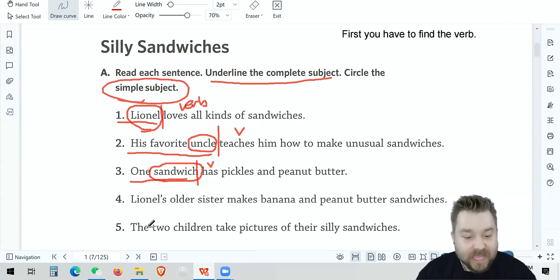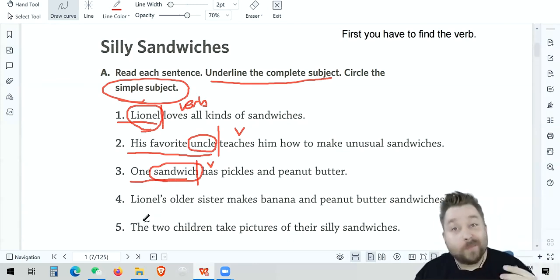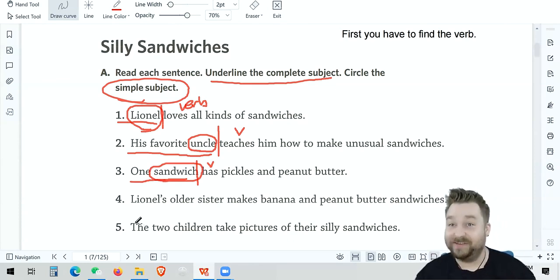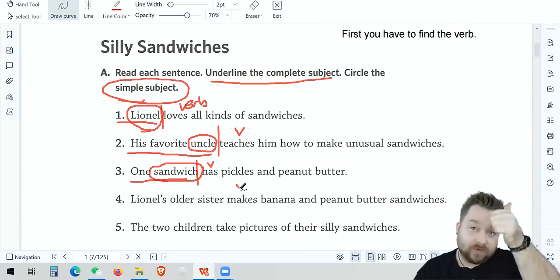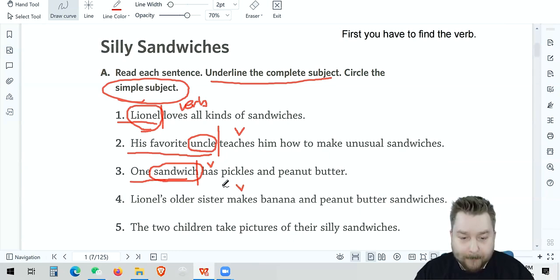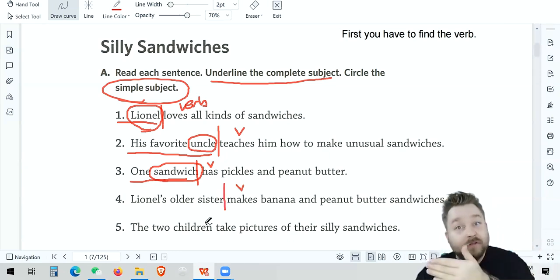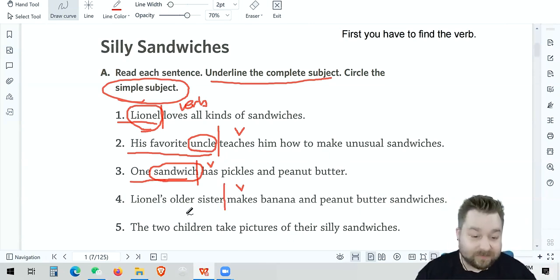Let's look at number 4. Lionel's older sister makes banana and peanut butter sandwiches. Those are good. Banana and peanut butter is a great sandwich. What's the do? Makes. Makes is our verb. So draw our line through. Boom. Lionel's older sister is our complete subject.